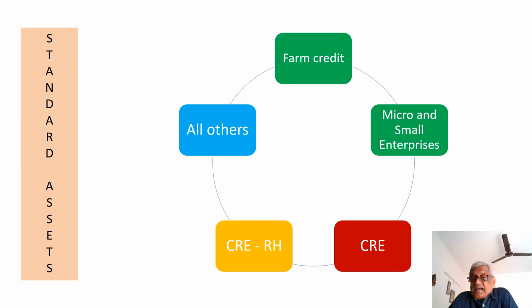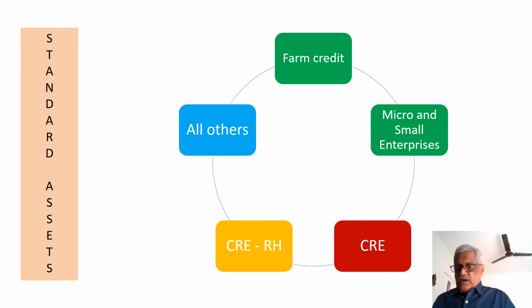The standard assets are subclassified into farm credit, micro and small enterprises, commercial real estate, residential housing schemes, all others. So the entire standard assets are divided into 5 categories.